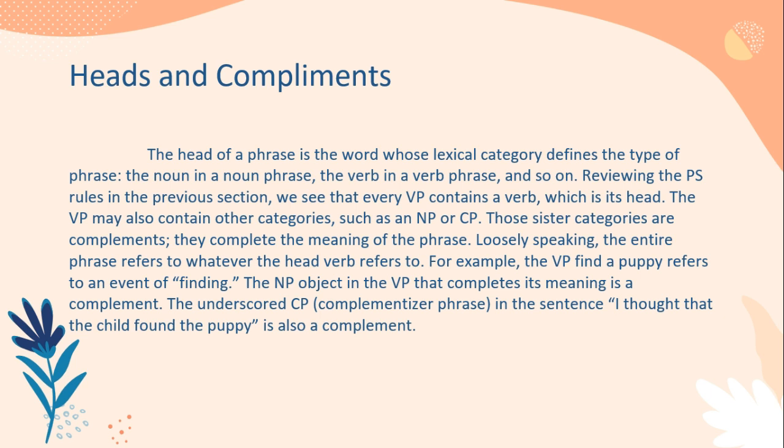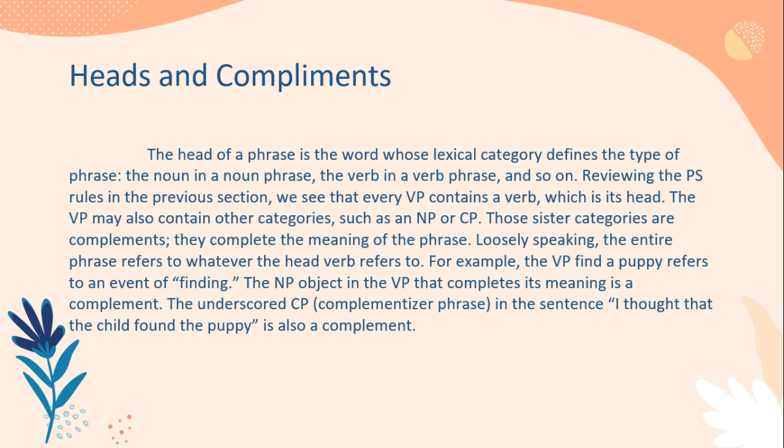The verb phrase may also contain other categories, such as a noun phrase or complementizer phrase. The sister categories are complements. They complete the meaning of the phrase.